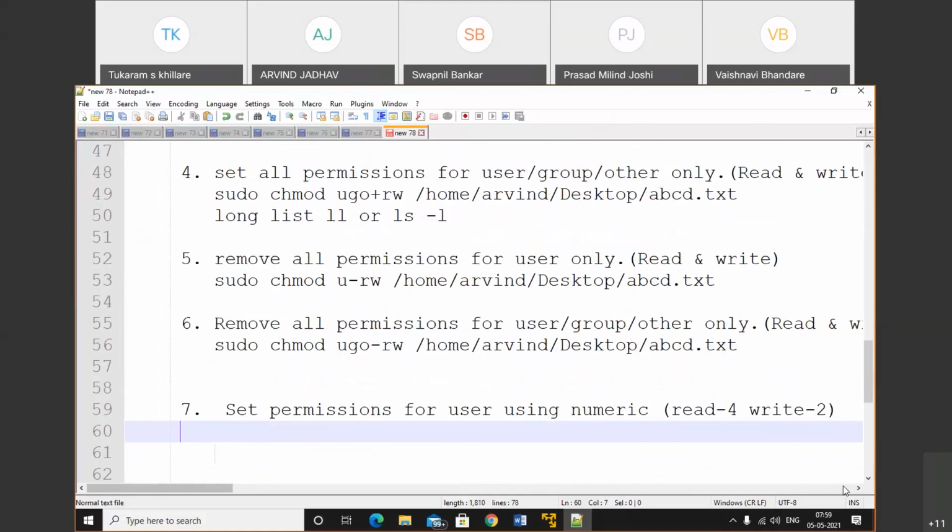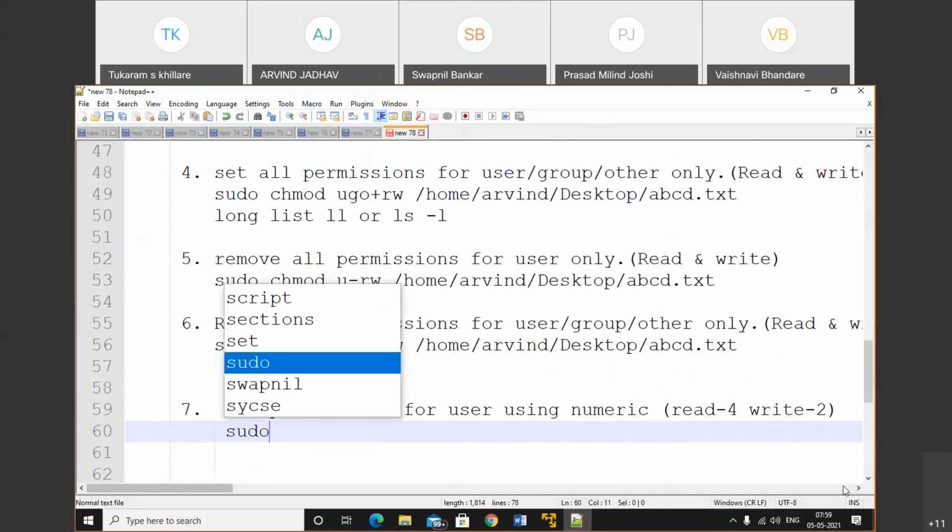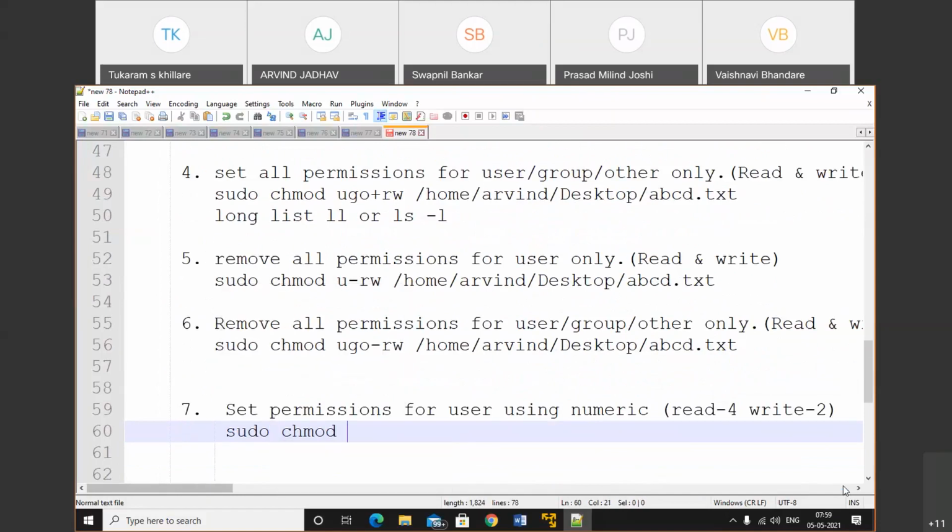Okay, here I will use sudo chmod. We do not want to use these alphabets, u g, or these shortcuts. Instead of that, we directly use 600. Okay, and after that the path.